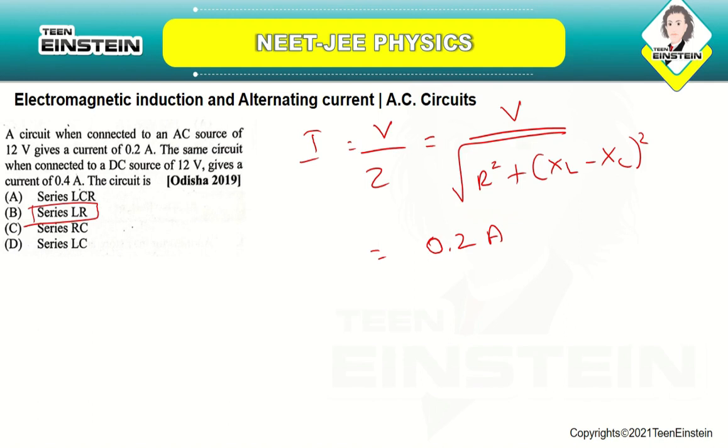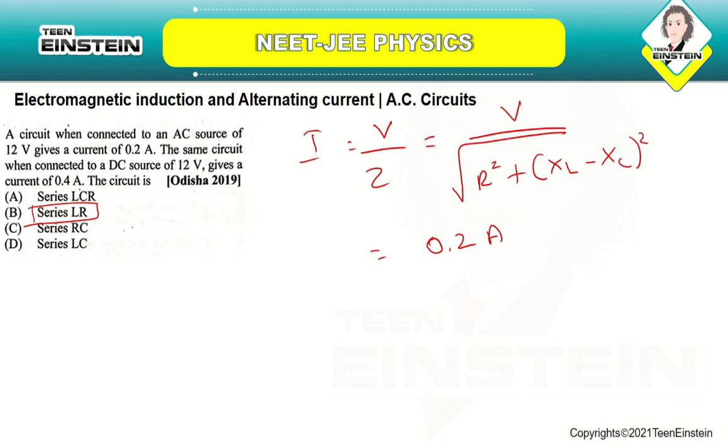Because when a DC source is connected, a capacitor present in the circuit will provide infinite resistance to the current, and the current in the circuit will be 0. However, the current in the circuit changes to 0.4 amperes. That's what they have given, 0.4 amperes.